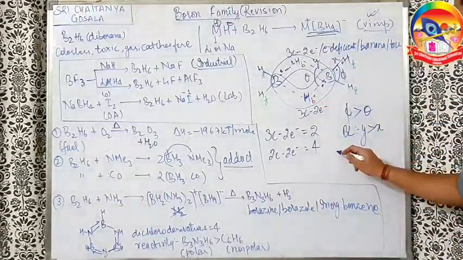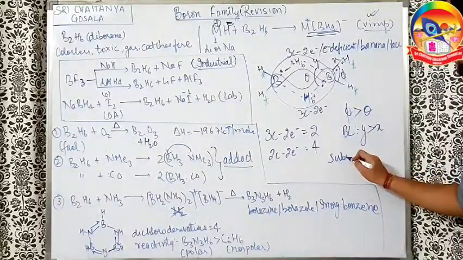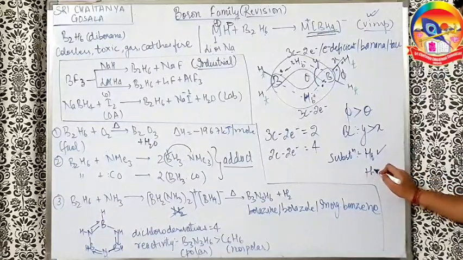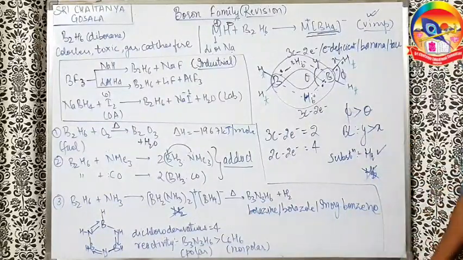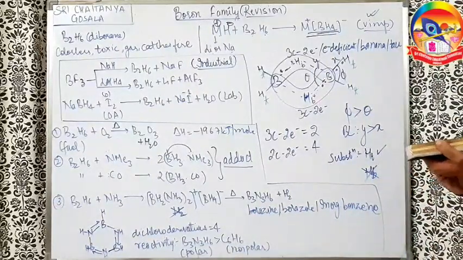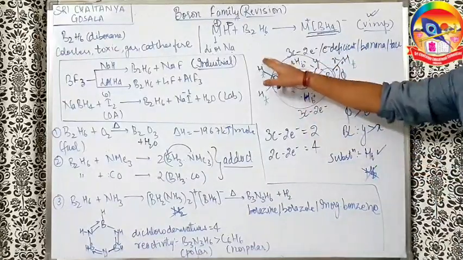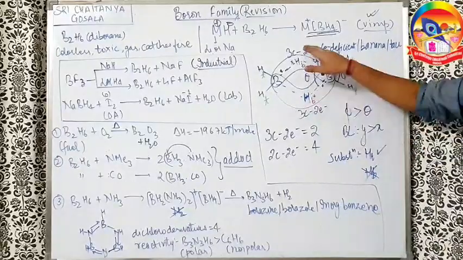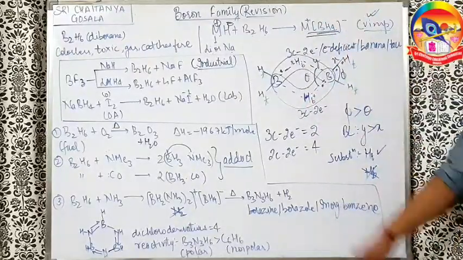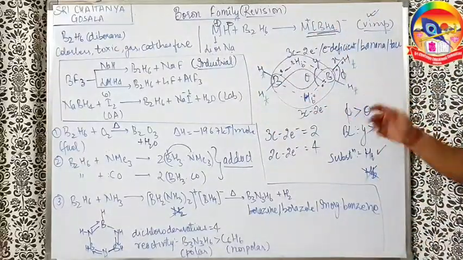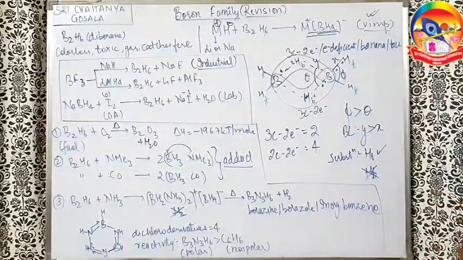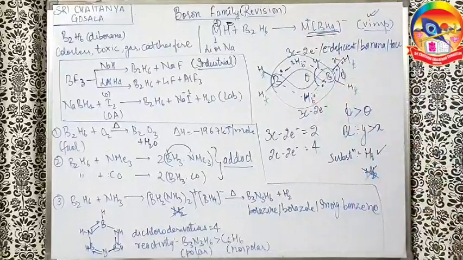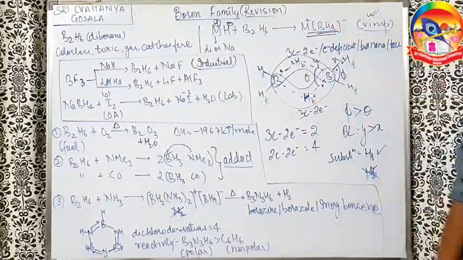Apart from that, understand that substitution occurs only on terminal hydrogens. Bridging hydrogen cannot be substituted. For example, if I do chlorination, then the product can be only Cl2BH2BCl2. This H cannot be replaced. Similarly, if you want to bring in methyl, only 4 can come. 6 methyl cannot be replaced in this case. Why? Because the bridging hydrogen cannot be removed. If they are removed, the whole structure breaks down.